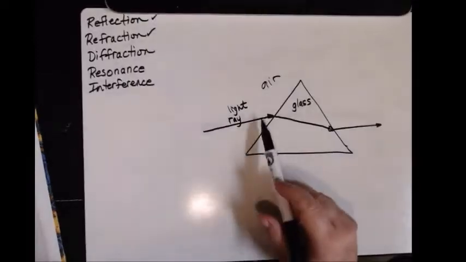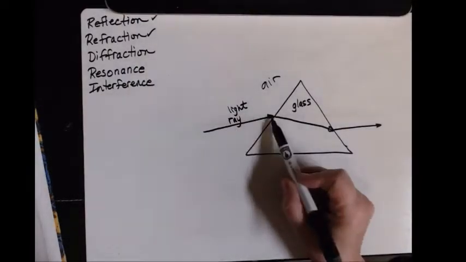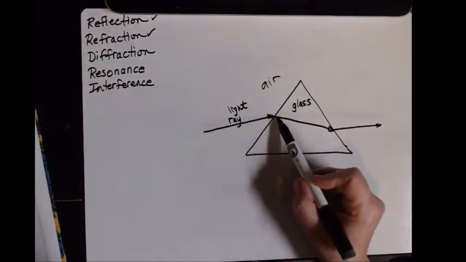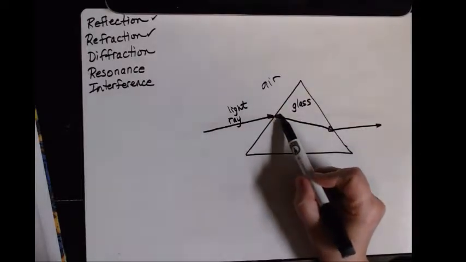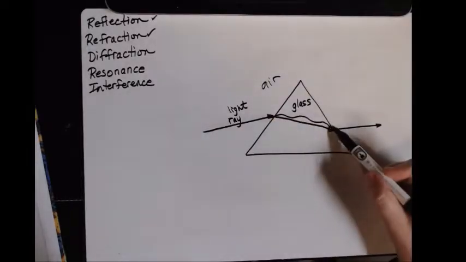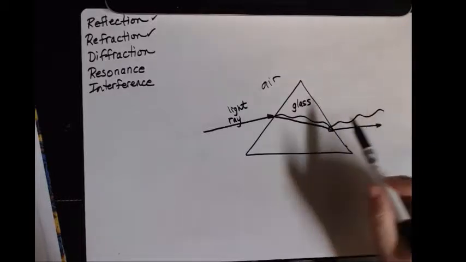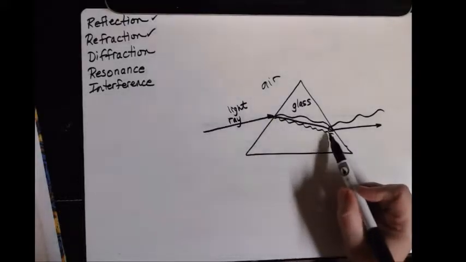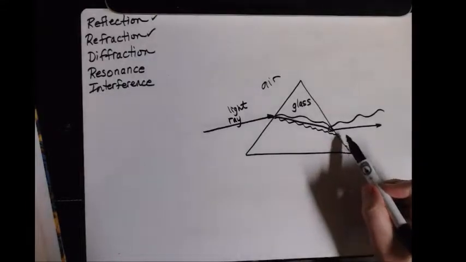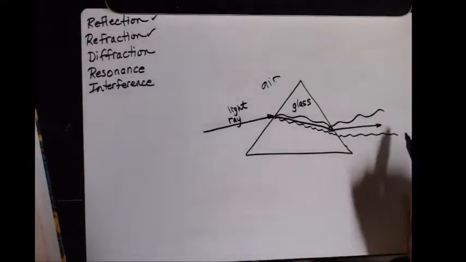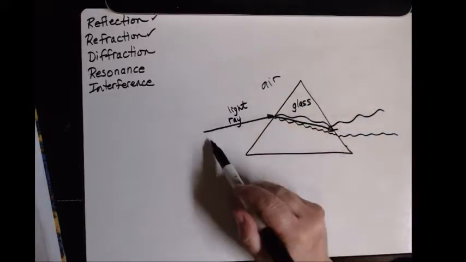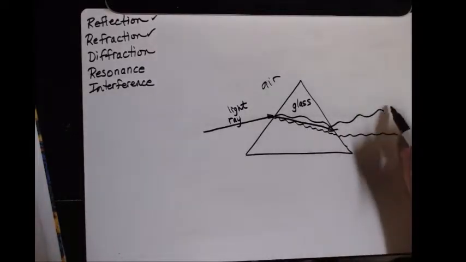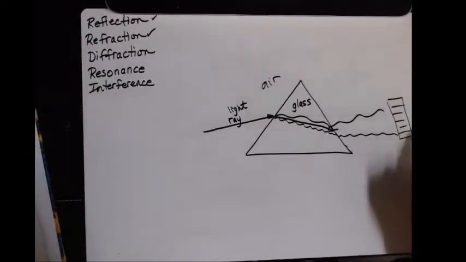So in actuality, what happens with the light ray is we have the different individual rays that are coming in. Remember, this is really a composite of multiple rays. So your red light is coming in, and it's going to be bent a little bit, and then it's going to be bent again when it gets here. On the other hand, the purple is coming in, and it's bent to a different degree, and when it hits this surface again, it's bent. But the net result is this composite light ray with all these different rays inside it bent to a different degree, and therefore we have the spreading over here that gives you your rainbow effect.